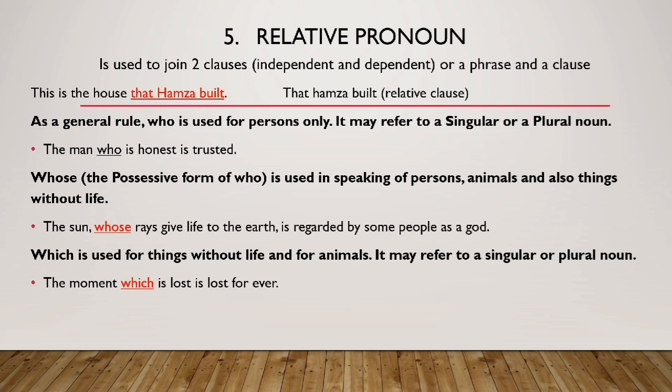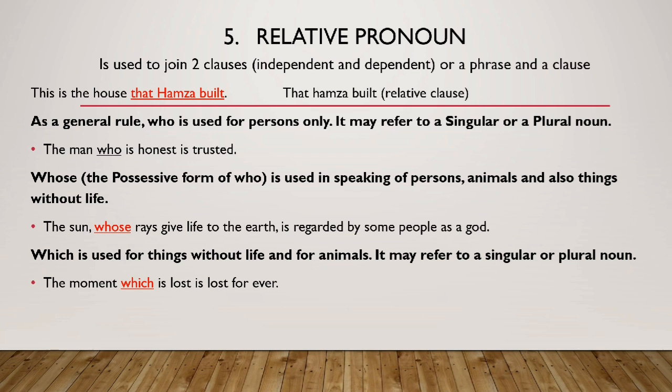For example, this is the house that Hamza built. So that Hamza built is a relative clause. So what is a relative pronoun here? Relative pronoun is that. So you can see that a relative pronoun modifies a noun or a noun phrase, and relative clauses give essential information to define or identify the person or the thing we are talking about. So in this particular sentence, we are talking about the house.